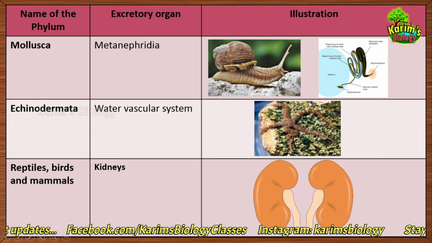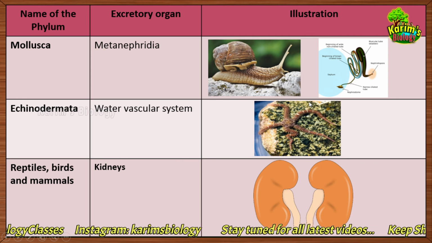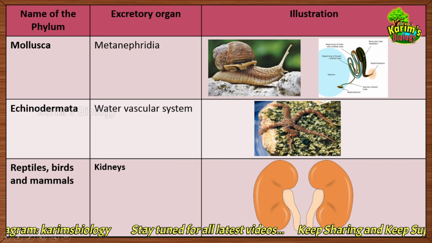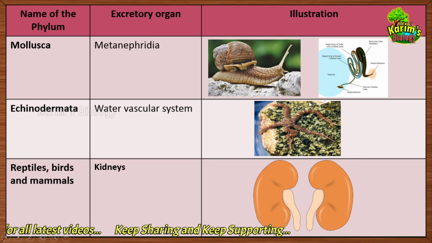In the remaining phyla, reptiles, birds and mammals, we have already discussed that the kidneys are the primary excretory organs. So that's about the excretory organs in different phyla, or the evolution of the excretory system in animals.